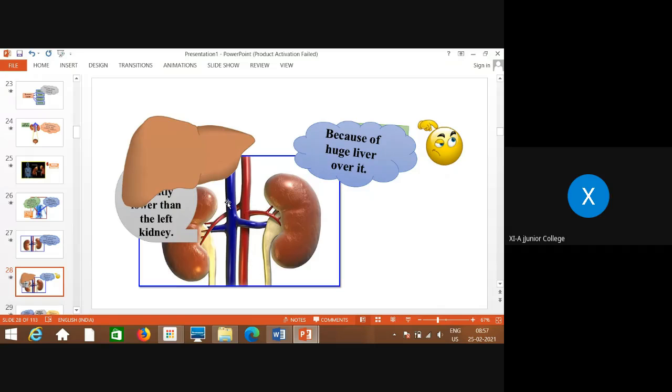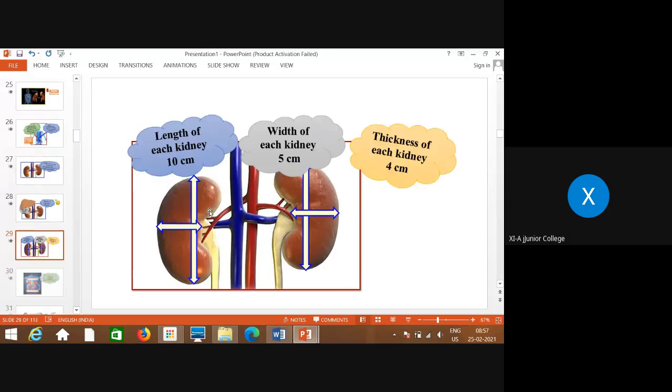Because of the huge liver present over here in this region, this right kidney is lower than the left kidney. You remember, this is the left kidney and this is the right kidney. Why is this placed a little in the lower position? Because above this right kidney, the liver is present, and because of that this is a little bit low on the lower side.